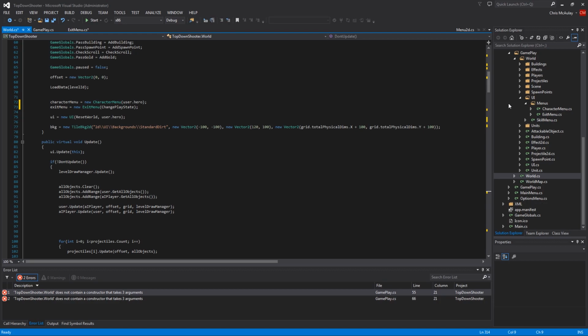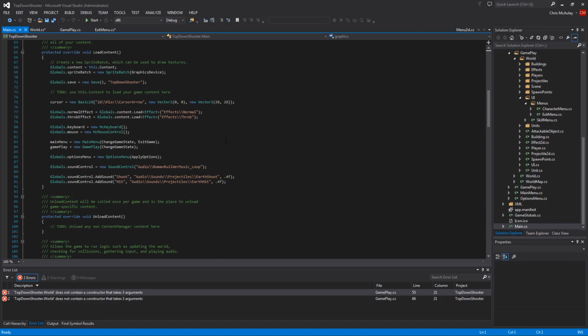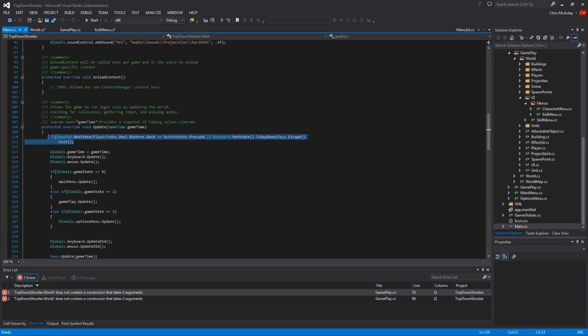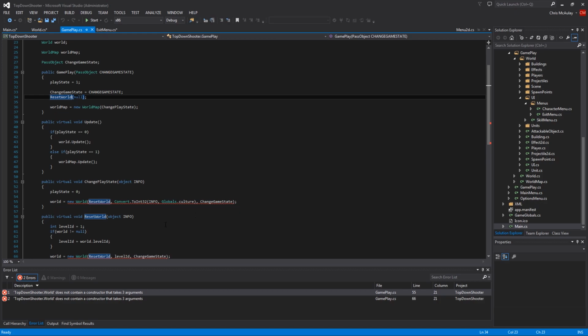Awesome. Now, one thing that we're going to need to change that comes standard with Monogame, we just need to remove it, is this. Rather than completely removing it, because this shows you how to close your game, we're just going to comment it out. Actually, no. We're just going to get rid of this part. The back button and stuff like that from the get state will still work. All right, so we got rid of that. Otherwise, it will just close your game when you hit the escape key, so the whole thing that we're coding wouldn't do anything. That's no good. All right, so these are broken, but we've got to fix it.